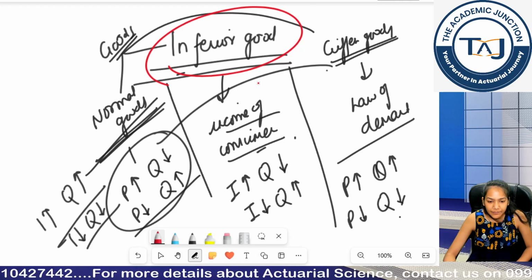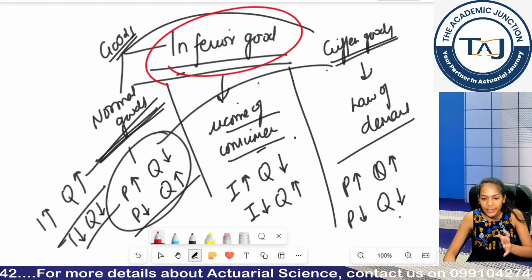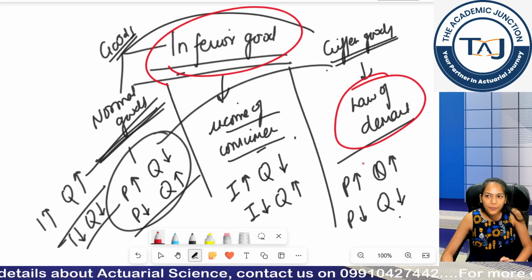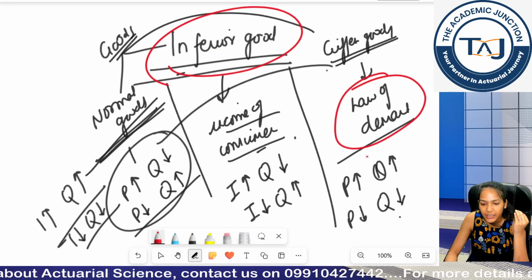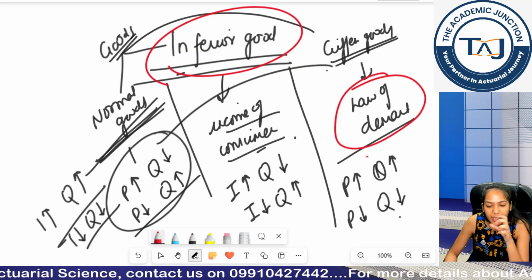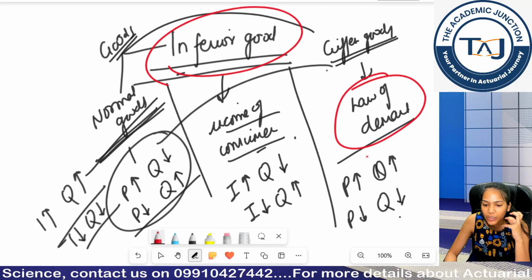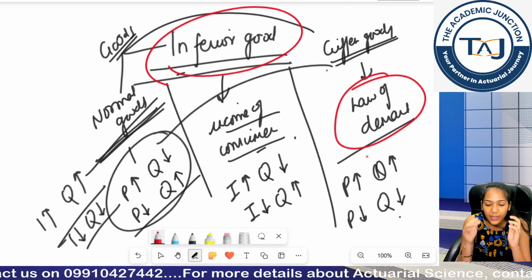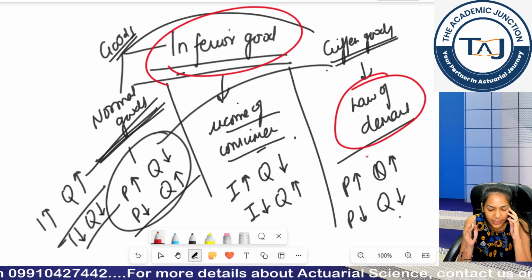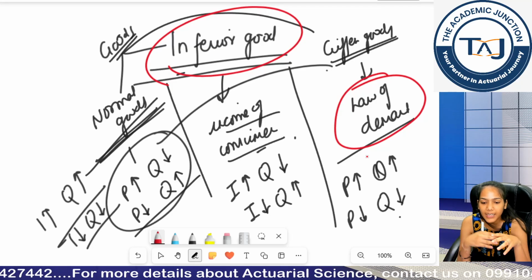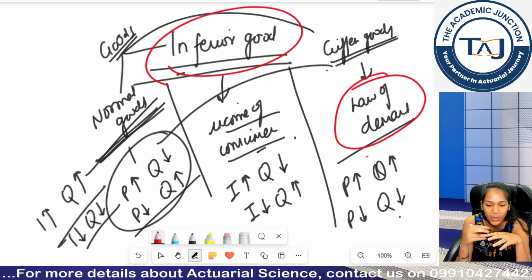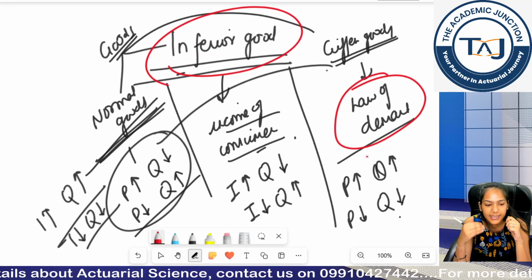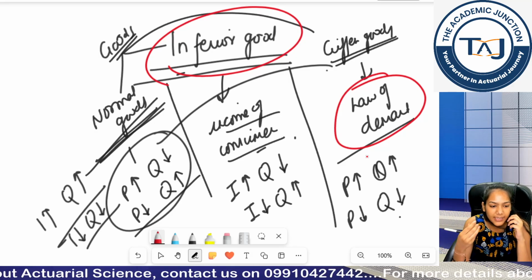Clear, guys? If I move to Giffen goods, Giffen goods I am saying law of demand, it does not follow. So for example, there is another quality of rice which is very low, but you were buying it because you cannot afford better. Now think its price gets further down. Now you will think, okay, it was already so cheap, now it has become even cheaper. So it may be compromising in quality or whatever. So these are some rare types of good where increase in price increases quantity and decrease in price decreases quantity.